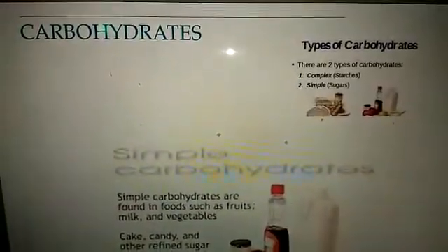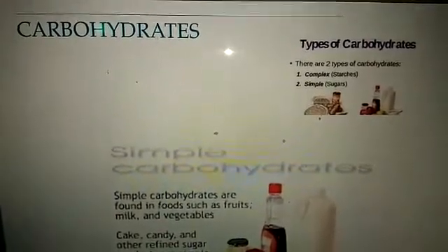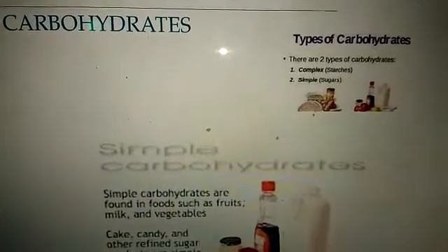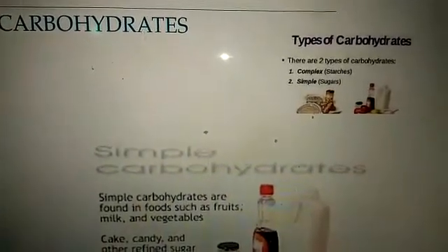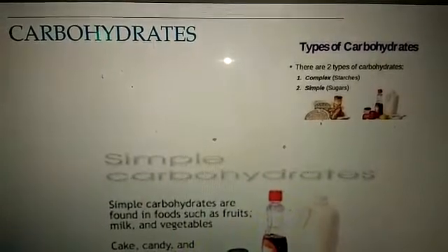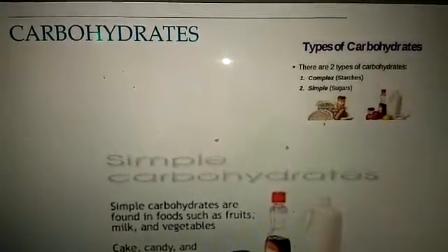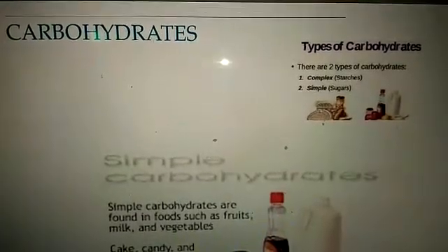Our first nutrient is carbohydrates. Carbohydrates give us energy, and there are two types of carbohydrates: simple and complex. Simple carbohydrates contain the sugar food, whereas complex carbohydrates contain the starch food.